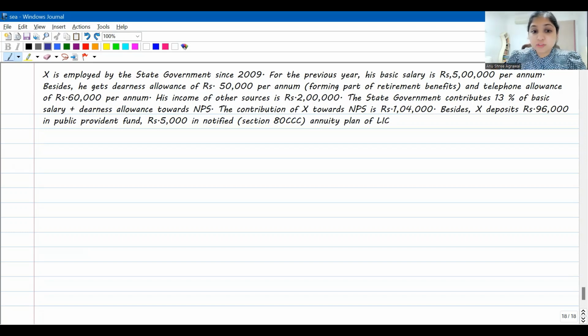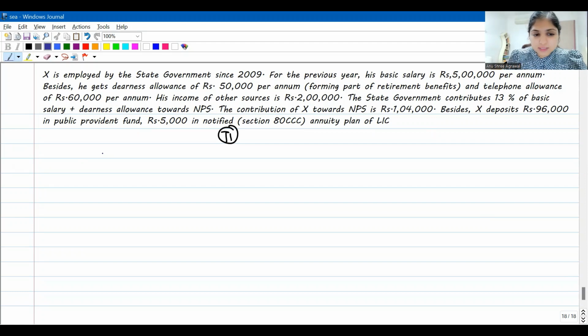State government contributes 13% of basic salary plus DA towards NPS. Contribution of X towards NPS is 1,04,000. Besides, X deposits 96,000 in PPF, 5,000 in notified annuity plan of LIC. And let us say we have to compute the total income of our assessee. Okay, we'll go point by point.